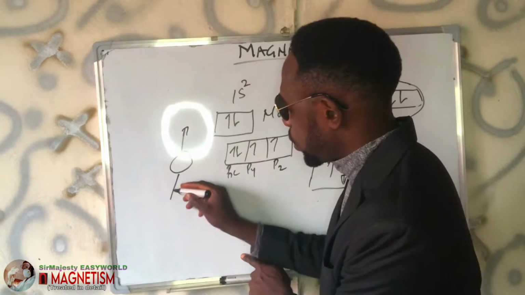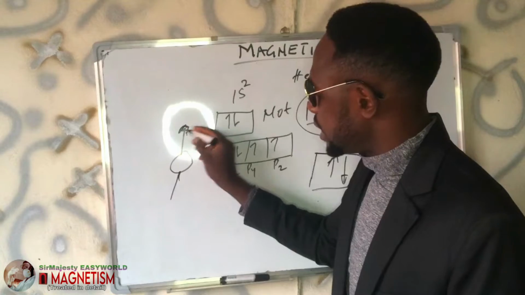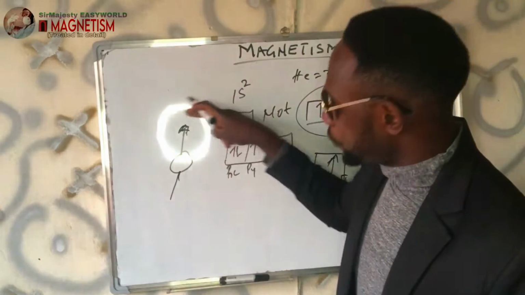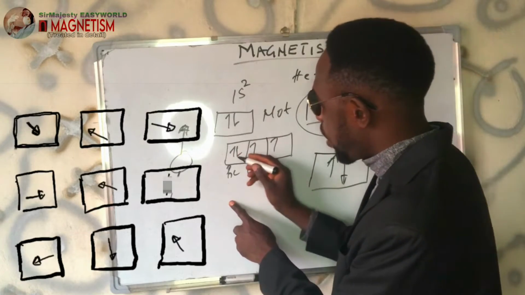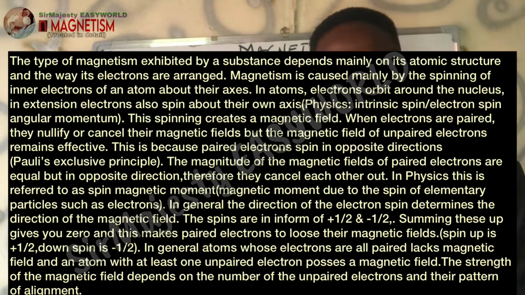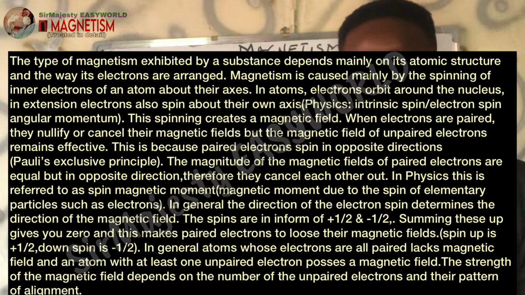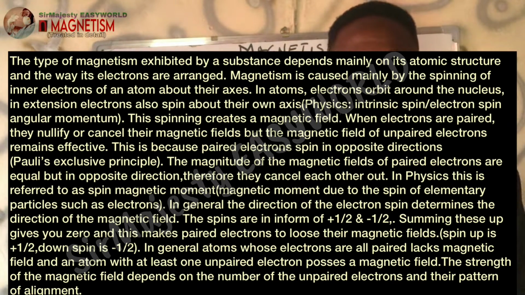So this is what we mean. This is the electron here. It is observed that these electrons are actually moving even when the orbitals are no more moving within their axis. But because these two are paired, they will not be allowed to move. Therefore, orbitals with paired electrons have no magnetic field because they are of equal magnitude and they have opposite directions. But orbitals with unpaired electrons automatically have a magnetic field.